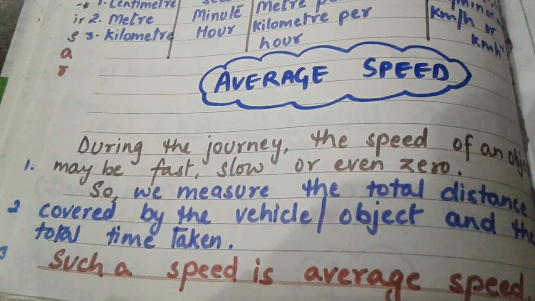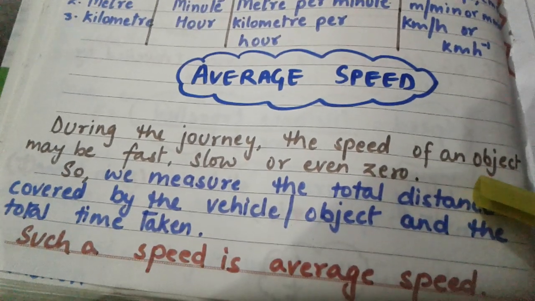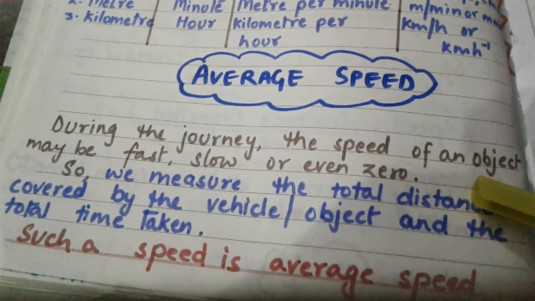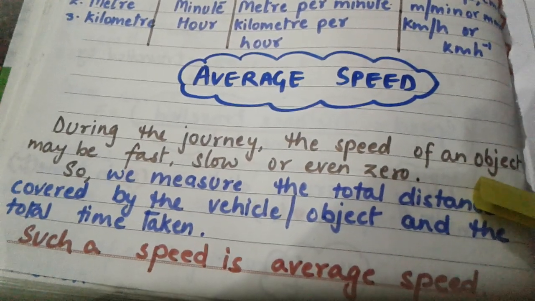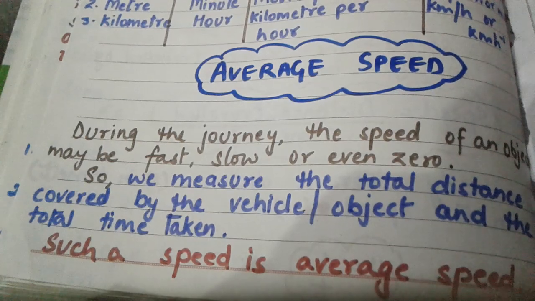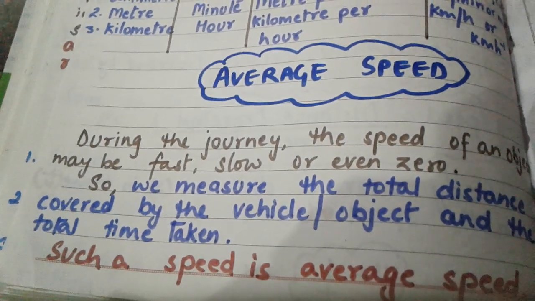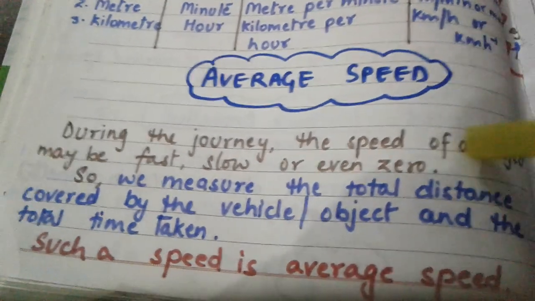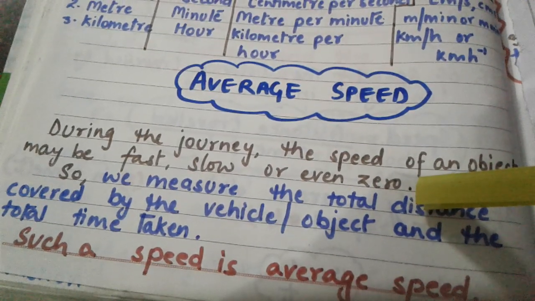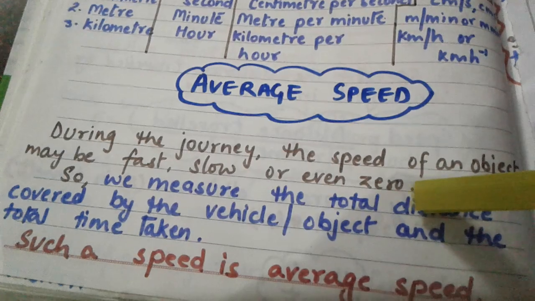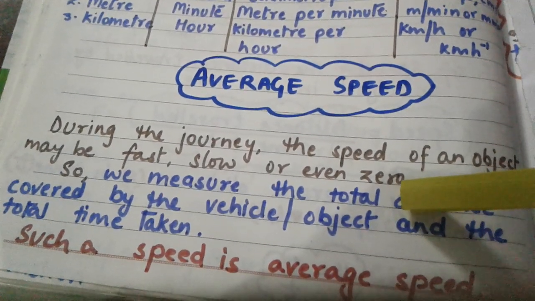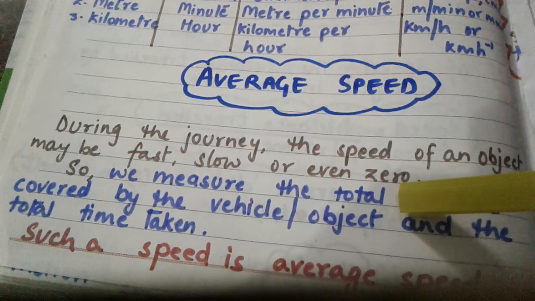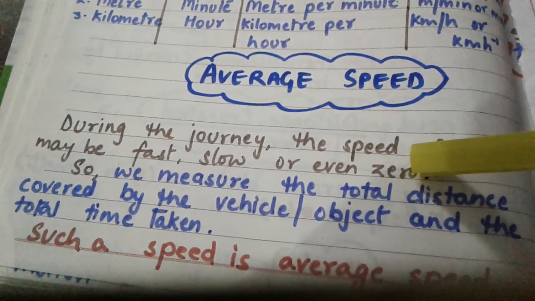Now see, if any vehicle is moving, suppose a car or a scooter, it doesn't always move with a constant speed. Its speed is changing. So during that journey, the speed of that vehicle may be fast, it may be slow, or it may even be zero. Like suppose a vehicle is standing at places like a red light. In that case the speed will be 0.